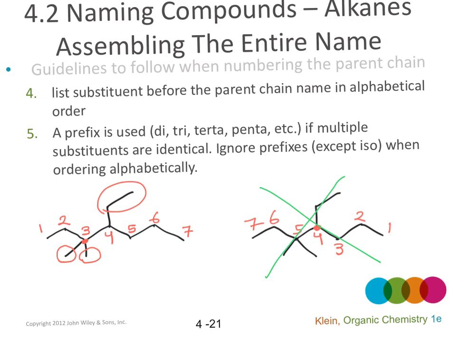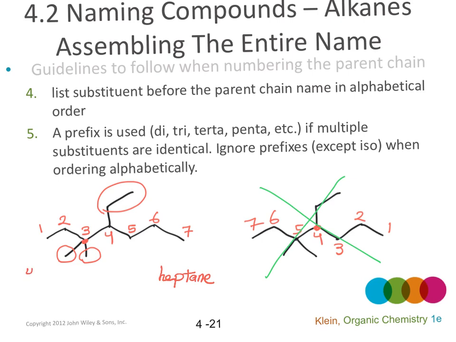Now to name this compound, the name of the parent chain is heptane. It has 3 side chains, 3 substituents, 1 ethyl group and 2 methyl groups. And we put the substituents in alphabetical order. So first comes the ethyl group.